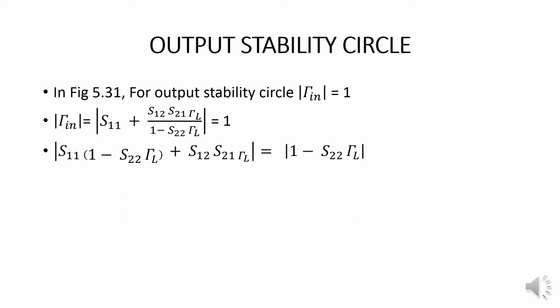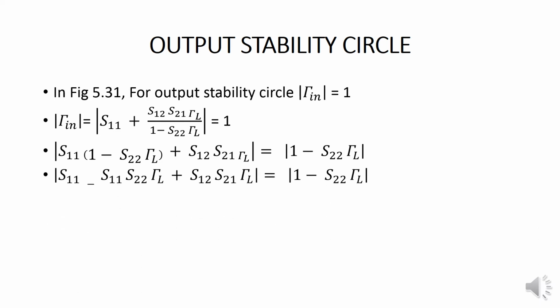Then we have to cross multiply this equation. So modulus of S11 (1 − S22 ΓL) + S12 S21 ΓL will be equal to modulus of 1 − S22 ΓL. Then modulus of S11 − S11 S22 ΓL + S12 S21 ΓL will be equal to modulus of 1 − S22 ΓL.